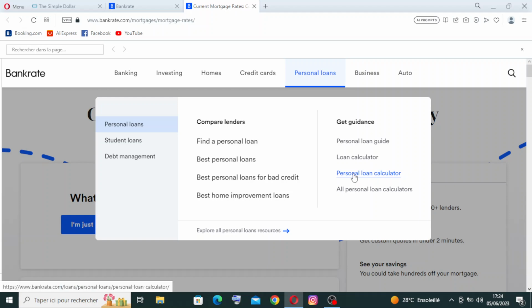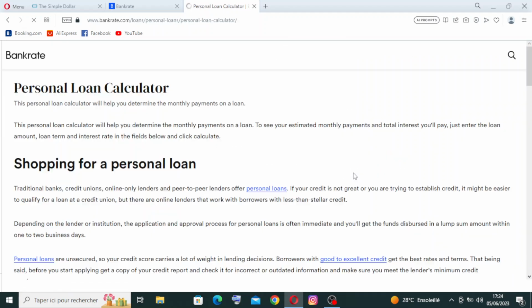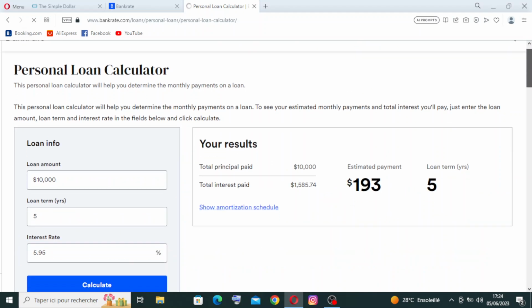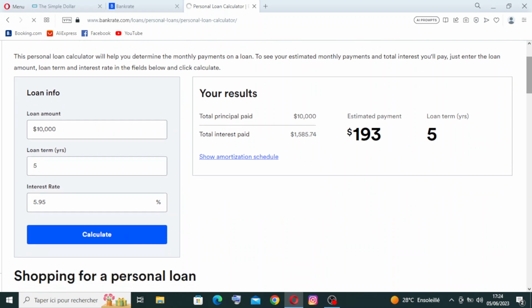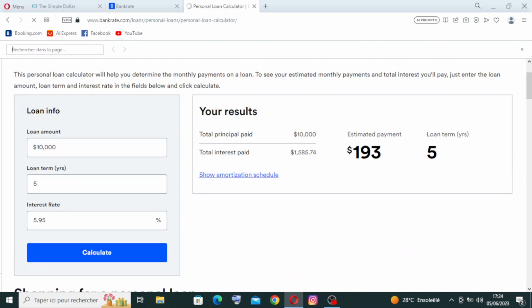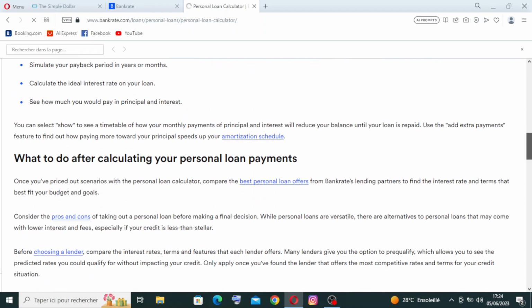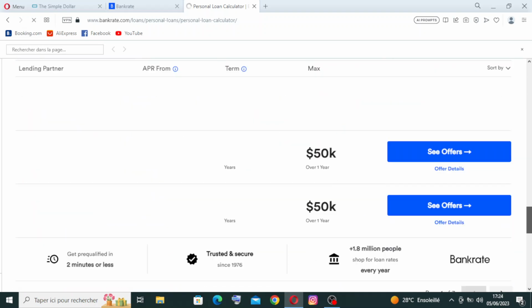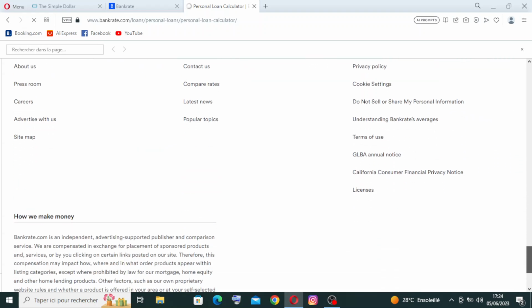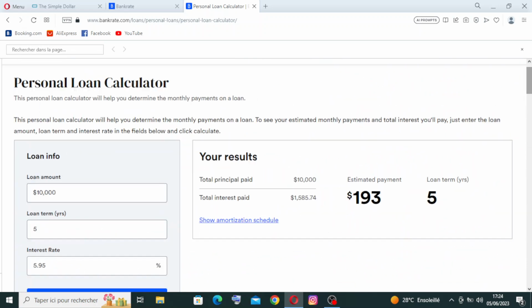Let's check out this one here. So that's what I meant. You'll find all the information about the personal calculator over here in this page. It's very easy to use.